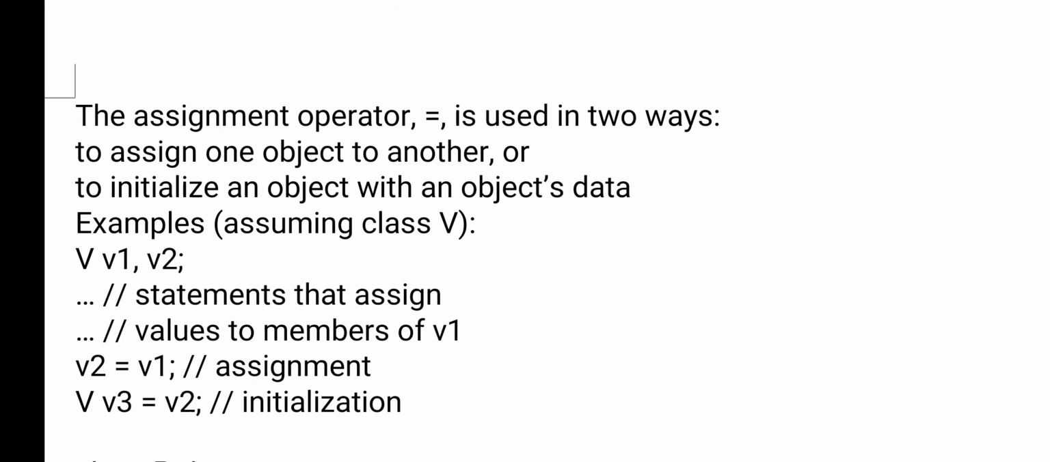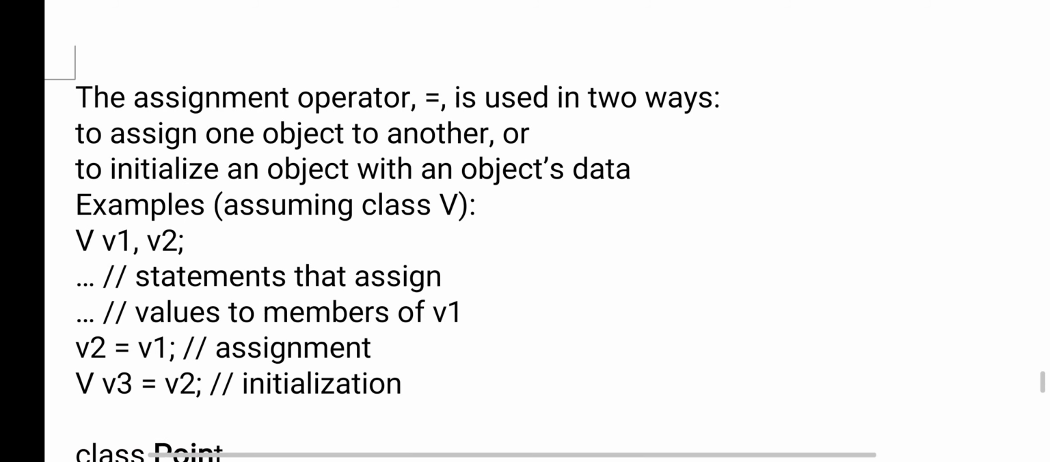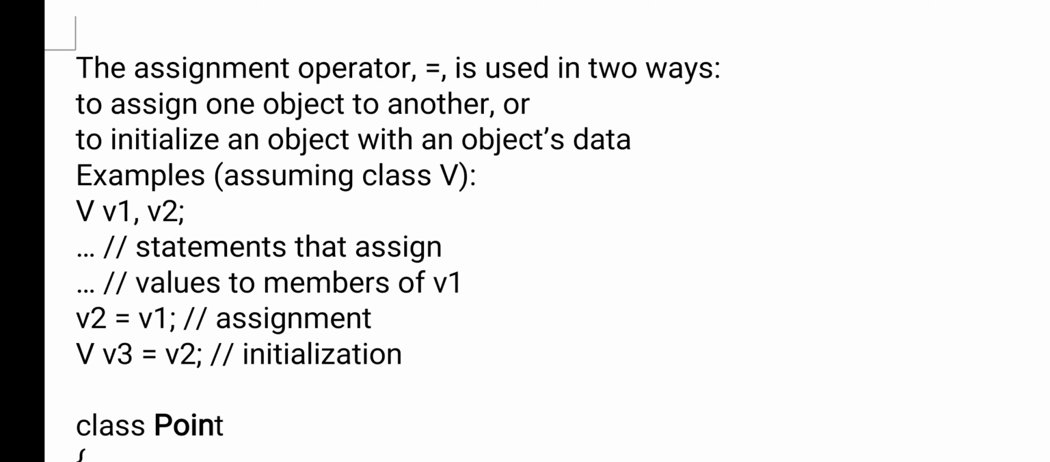To initialize an object with an object's data, we use initialization, that is nothing but the equals to operator. Here I have given an example. For one class I have created objects, v1 comma v2. V is the class, v1 and v2 both are objects. Now next you see v2 equals to v1. v2 equals to v1 means whatever values are there in v1, we are assigning to v2. It is called the assignment.